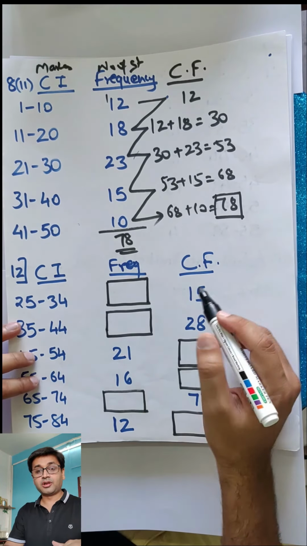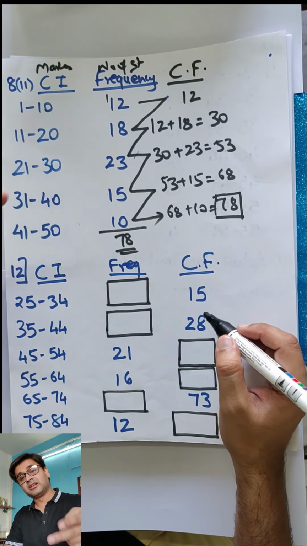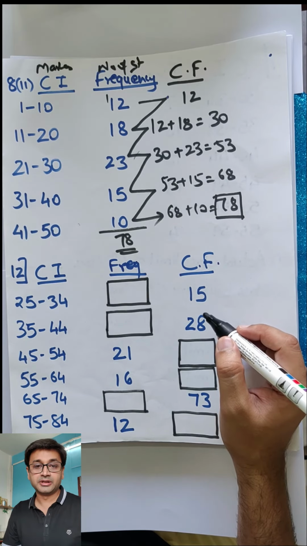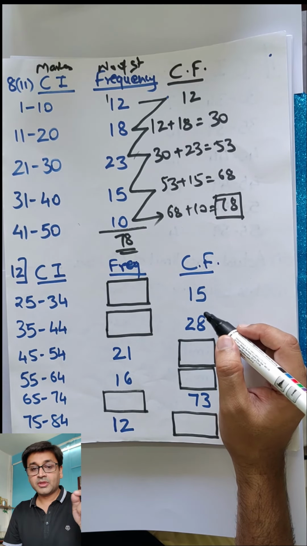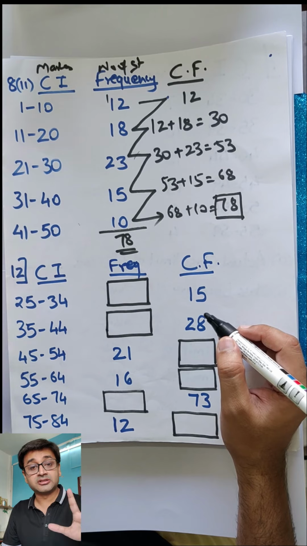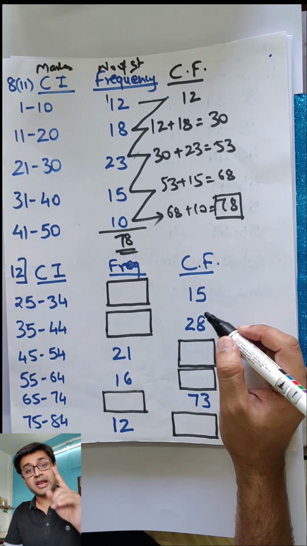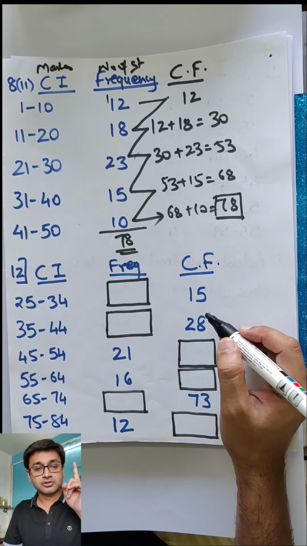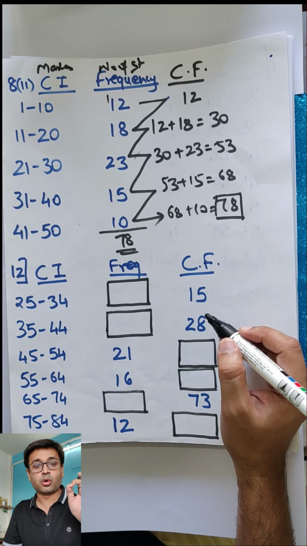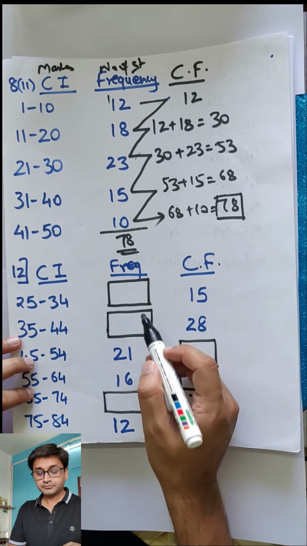Clear? I want you to try sum number 12, which is exactly the reverse of this. You have to use some brains. I want you to pause the video. Try on your own. Even if you take 10 minutes, I don't care. Come back with the correct solution without copying, using your own brains. I am 100% confident you will be able to do it.